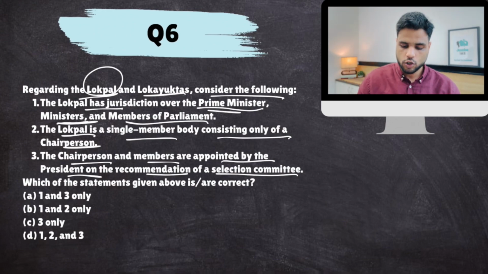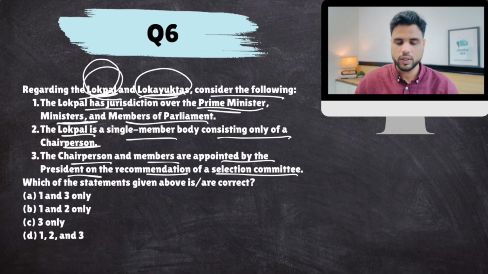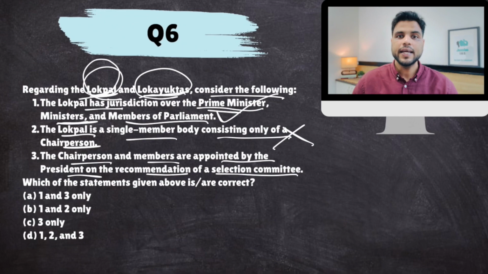At the central level, there is Lokpal. At the state level, there are Lokayuktas. Okay, so first statement is correct. Now, Lokpal is not a single member body. Okay, it has a chairperson and members also. So this is false.